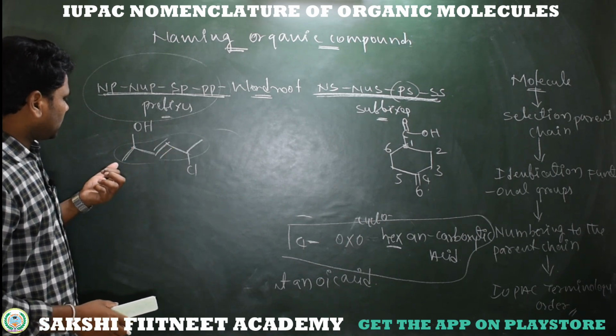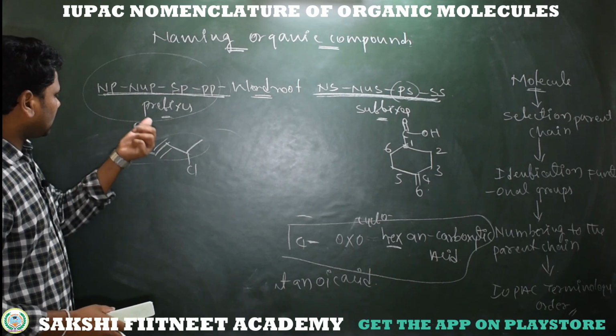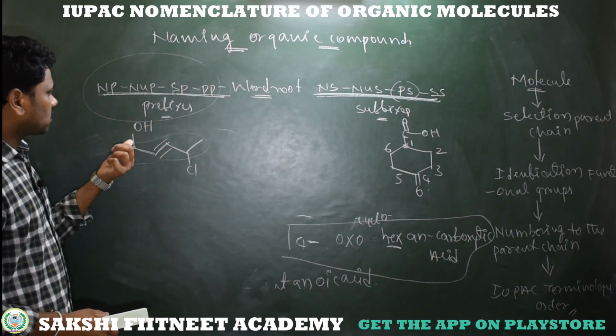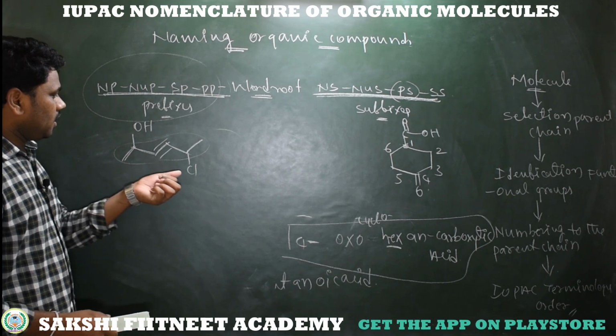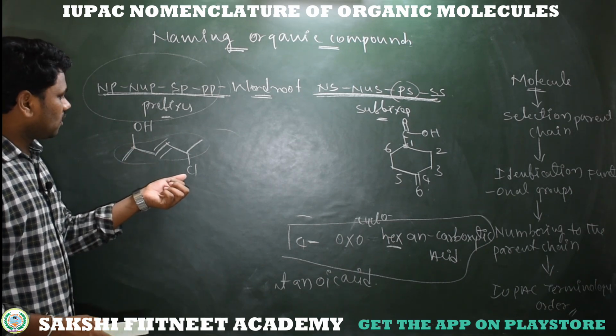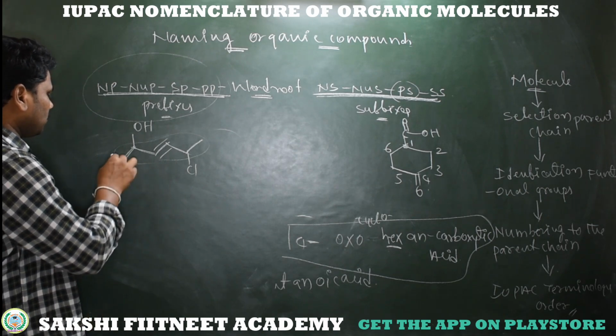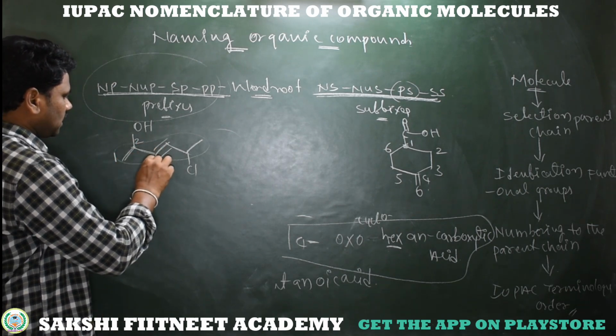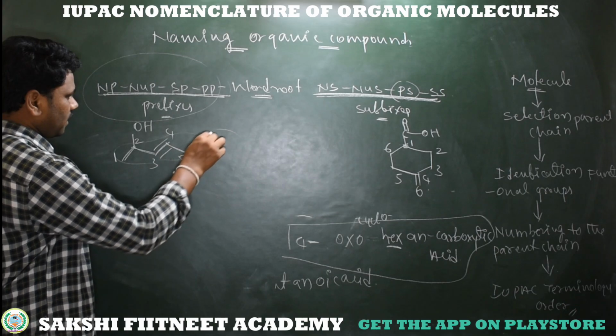Can I start from the left side? Because see here, at the second position we have the alcohol functional group, which shows more priority than chlorine. So simply I am starting numbering from the left: 1, 2, 3, 4, 5, 6.